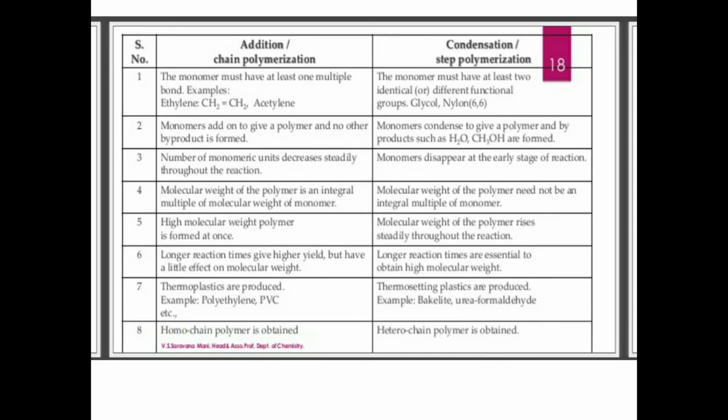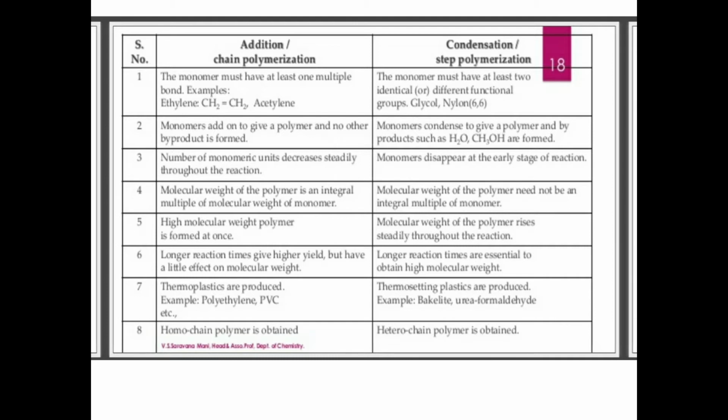Just a very brief differentiation between addition polymerization and condensation polymerization. Addition polymerization is otherwise called chain polymerization. Condensation polymerization is otherwise called step growth polymerization. In addition polymerization, the monomer must have at least one multiple bond.